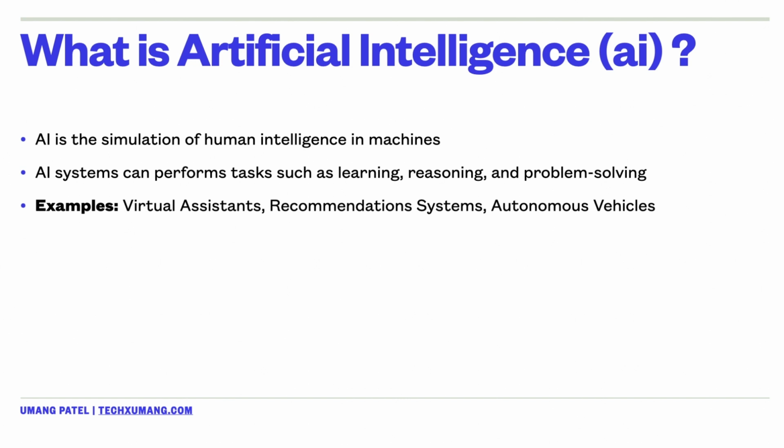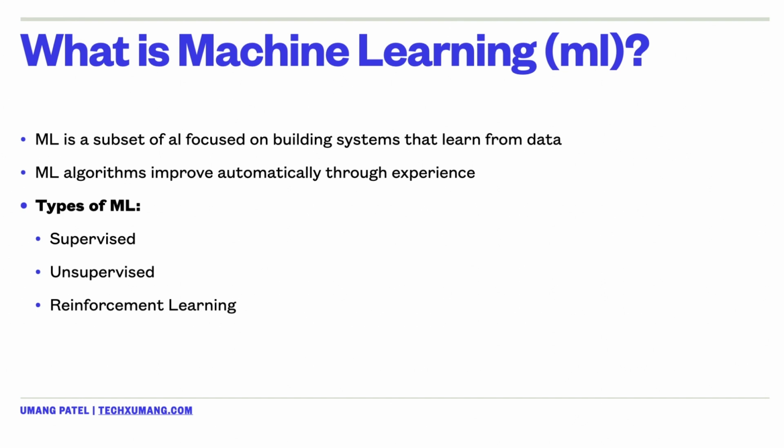Now, if we pivot to what is machine learning, or ML for short, this is the subset of AI that focuses on building systems that learn from data and improve their performance over time without being explicitly programmed. In essence, ML algorithms use statistical techniques to enable these machines to improve at tasks with experience. And so there are three main types of ML: supervised learning, unsupervised learning, and reinforcement learning.